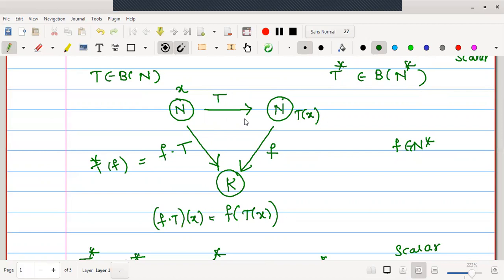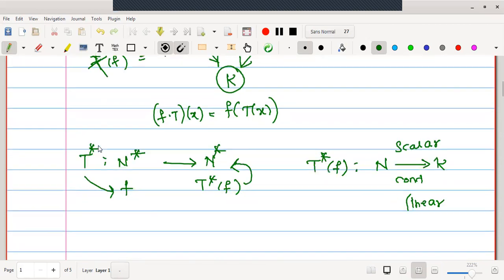That's why the mapping from N to K is surely a member of N star, and it is f dot T. Therefore, f dot T operated on x is what we are defining as T star of f.